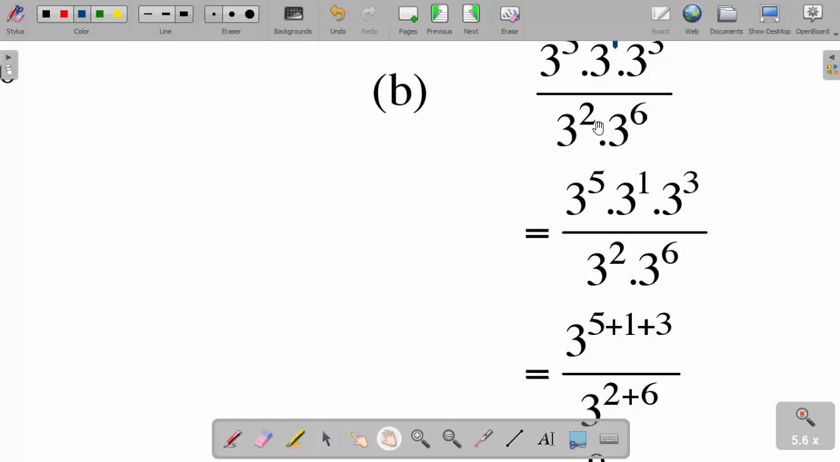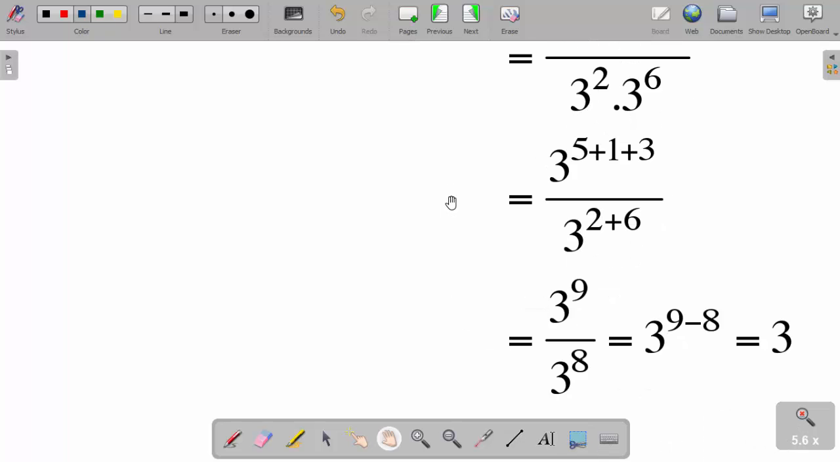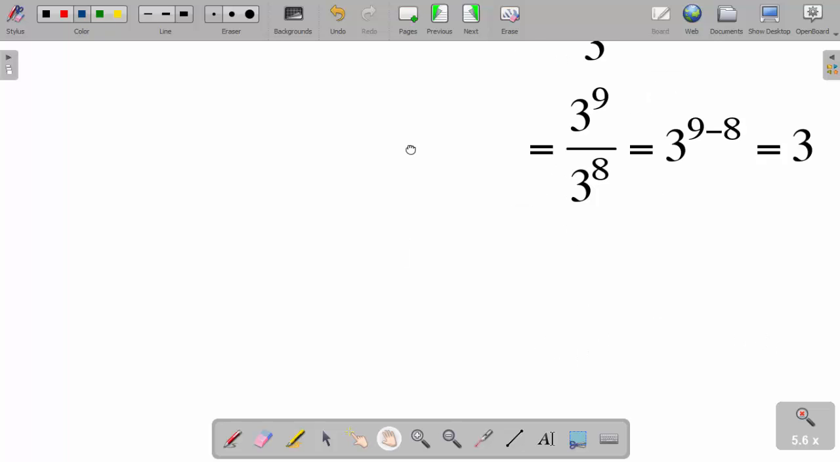Likewise, in the denominator, I'm going to add 2 plus 6 to give me 8. Now 5 plus 1 is 6, plus 3 gives me 9. And 2 plus 6 is 8. Now because I'm dividing 3 to the power 9 by 3 to the power 8, I subtract the exponents to give me 3 to the power 1. Hope we are together. Let us proceed. Next here.